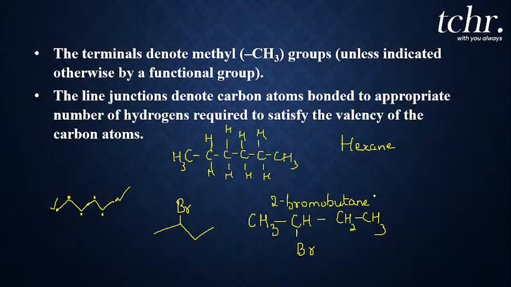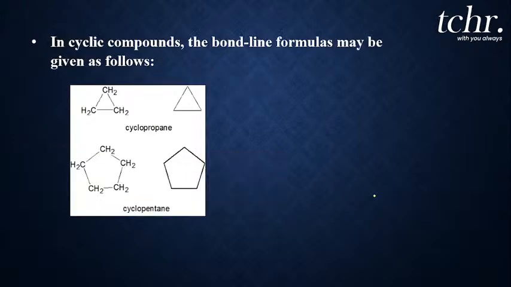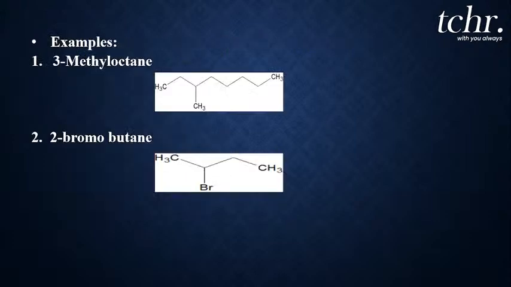Not only these compounds, even cyclic compounds can also be represented in bond line form. Now can you predict the structure? See here, the terminal groups have a methyl part, and you know that these carbon atoms are CH2, CH2, CH2, CH2. Count the number of carbon atoms: 1, 2, 3, 4, 5, 6, 7, 8 carbon atoms.